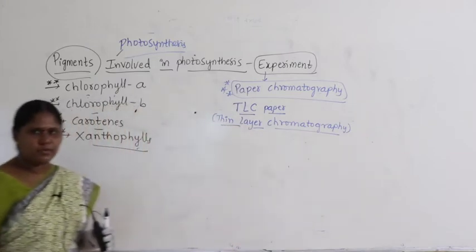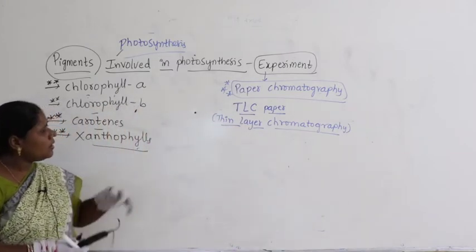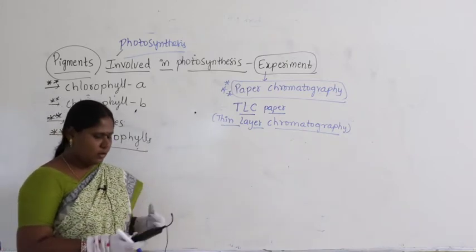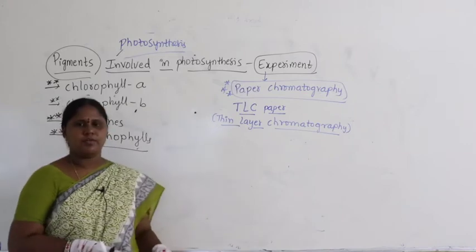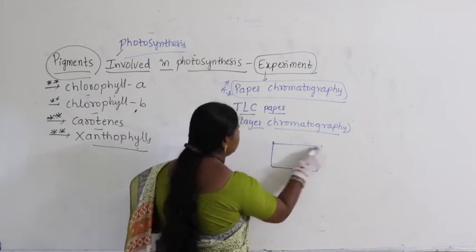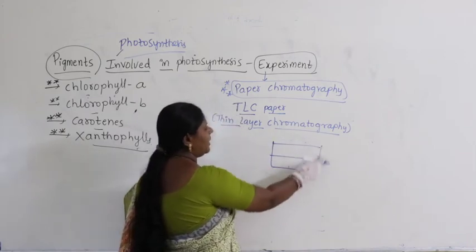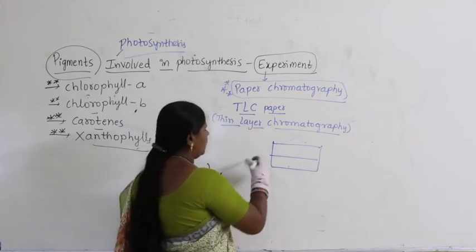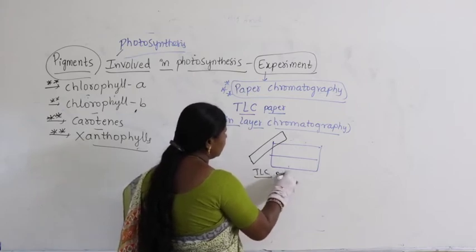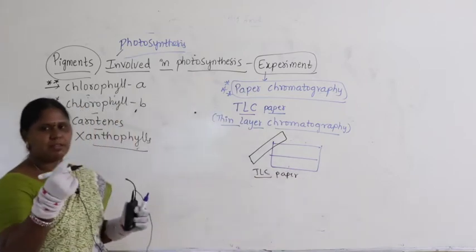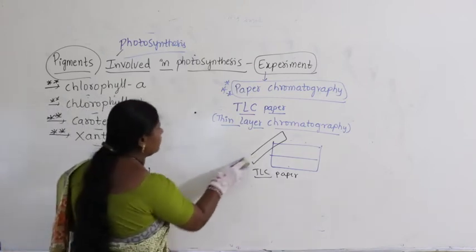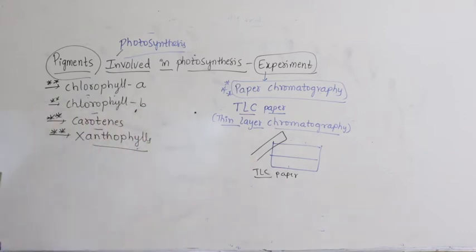You will study chromatography in your chemistry. There you will study TLC; remember, it is a small white colored strip. That is called thin layer chromatography, and it is nothing but a white colored strip. Simply, you can take a small stand arrangement on which the TLC paper will be placed like this. It will be like a white strip, very thin paper. That is called TLC paper. And how did I arrange it in the diagram?